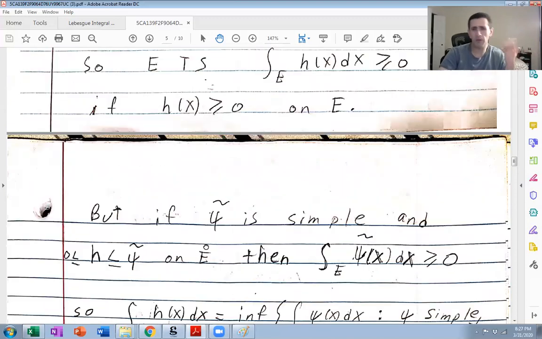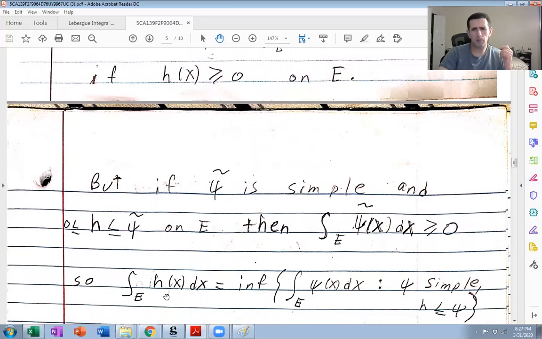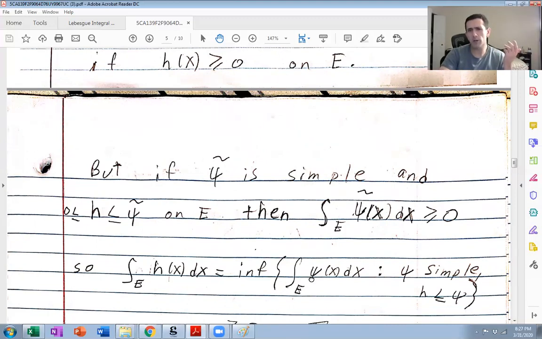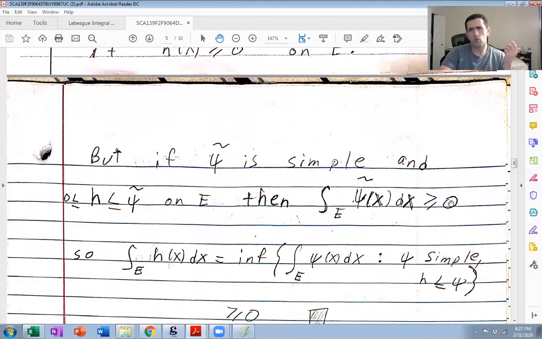So it's Lebesgue integrable, so the Lebesgue integral coincides with the upper Lebesgue integral. But 0 is a lower bound for all these integrals. The infimum is the greatest lower bound, so the greatest lower bound is bigger or equal to this one lower bound, and so that proves monotonicity.